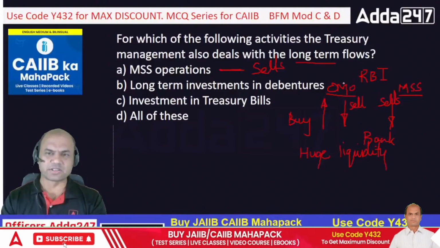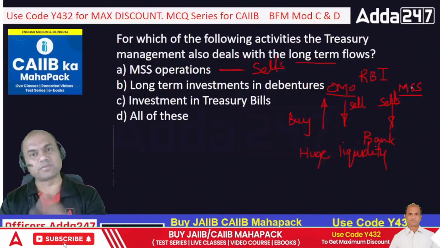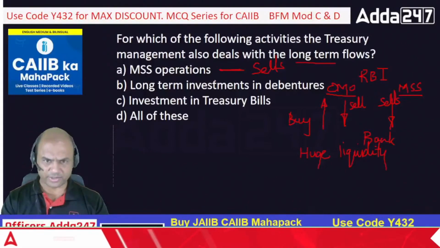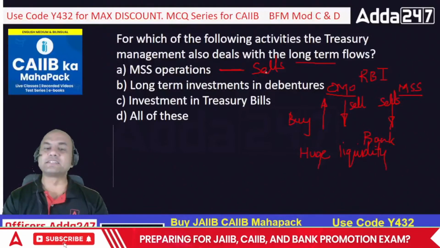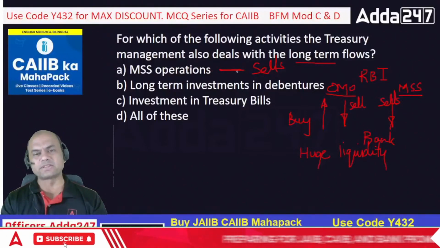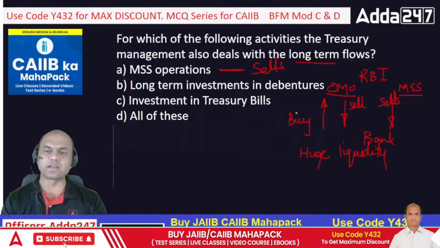Enough of this MSS now, because MSS itself is a 2 hours lecture. Okay. So MSS operation, it sells. Remember, only for CAIIB, MSS, RBI sells; OMO, RBI does both the things.